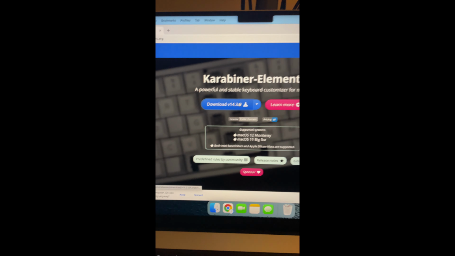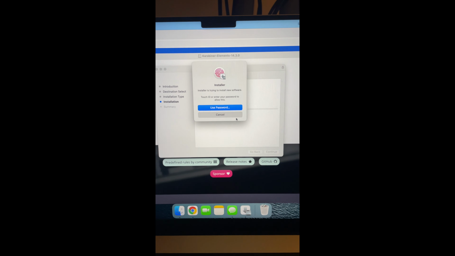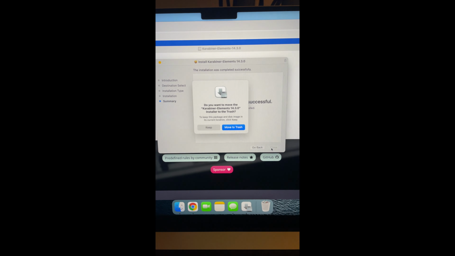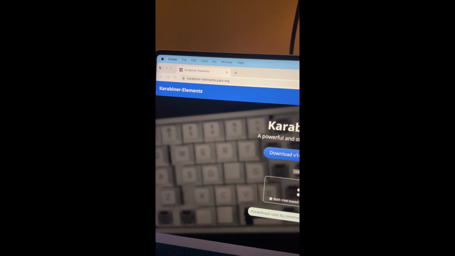You can just look it up on Google and click the download button here, hit keep, and then that's a DMG, so you're gonna open that up, double click on the PKG file, and then go through this setup process. Click install, use your fingerprint password, and then successfully install this. Sure, move that to the trash. And you can close out of this website.